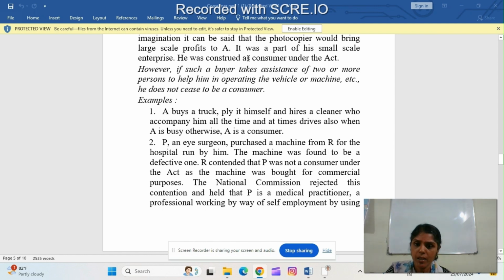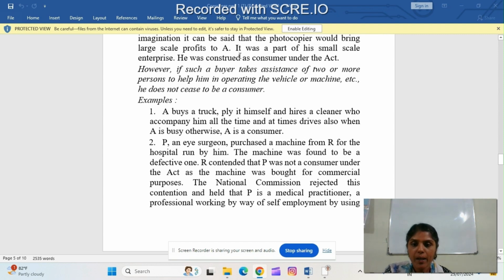The cleaner accompanies him only to provide assistance. So A himself is a consumer. A can be considered as a consumer because A is using the truck for his own livelihood.